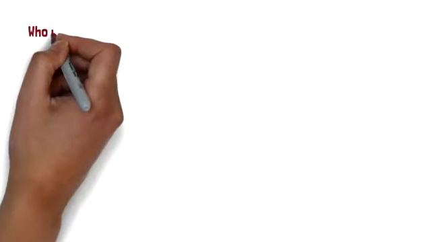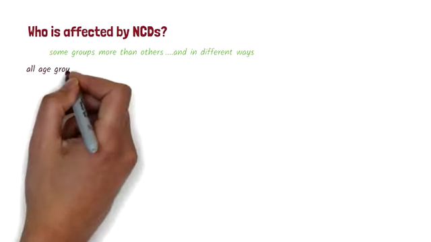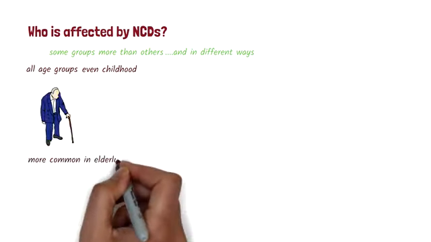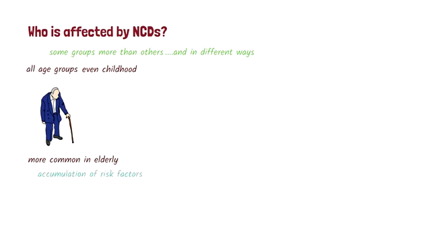So, who is affected by non-communicable disease? These diseases can affect some groups of people more than others, and in different ways. All age groups can be affected by these diseases. For example, genetic diseases and some cancers can have an impact from early childhood. However, NCDs are generally more common in the elderly. This is because risk factors accumulate over time, and the elderly tend to have coexisting diseases and weakened immune systems.